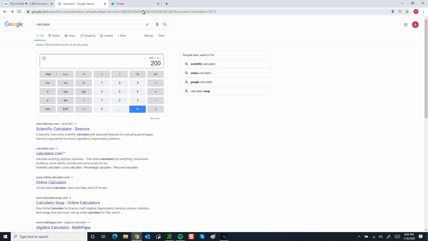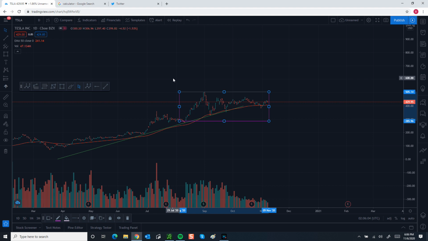Now let's look at the reward side, because you want to find your risk to reward ratio. Risk to reward ratio should usually be in the frame of 2 to 5. So what does that mean? If I'm willing to lose $200, that's my stop loss. What do I need to be able to gain in order for this to be a high probability trade? Well, I need to make 400 to $1,000, somewhere in that range. I usually use 3. So if I'm willing to lose 50%, I need this call to go up to 150%, which would be $600. That's 3 times the $200 that I was willing to lose.